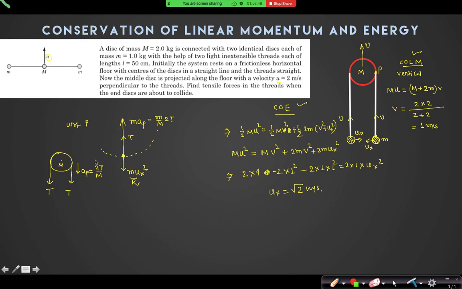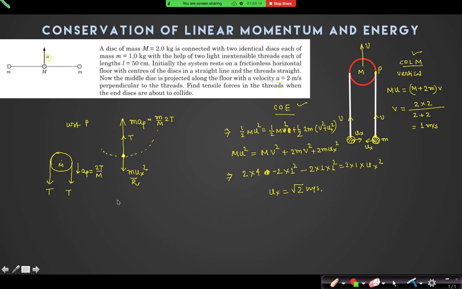Right, so whenever you are changing your reference frame, be cautious whether it is an inertial or non-inertial reference frame. I am drawing the free body diagram with respect to P, and if you do not check whether P itself is accelerating or not, you will get the wrong answer. Now it is easy.